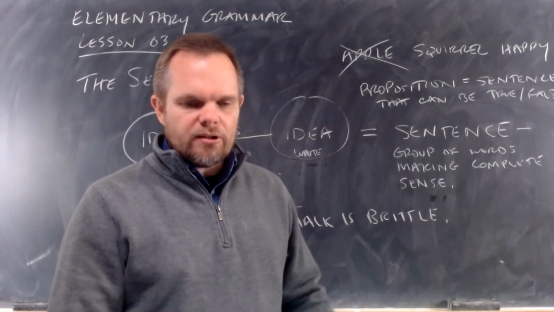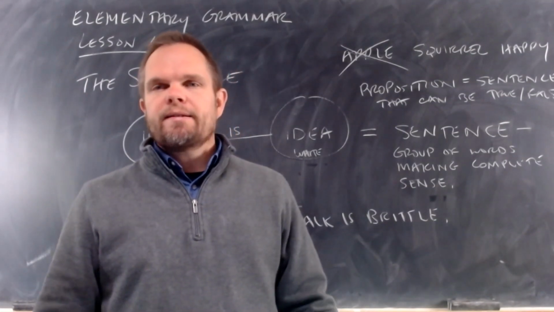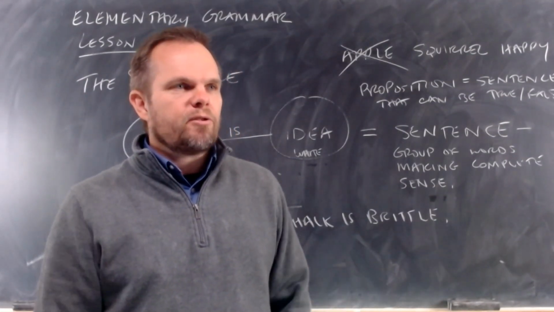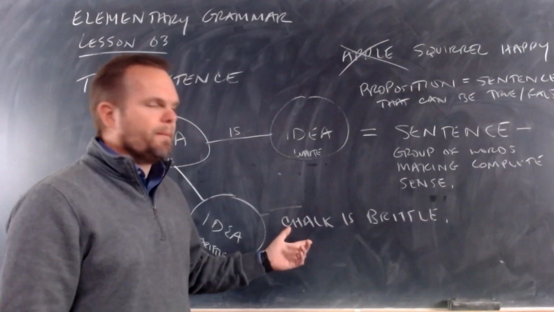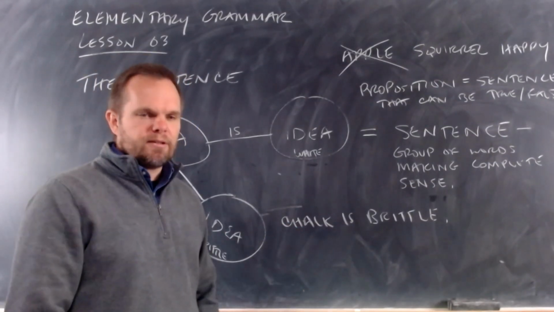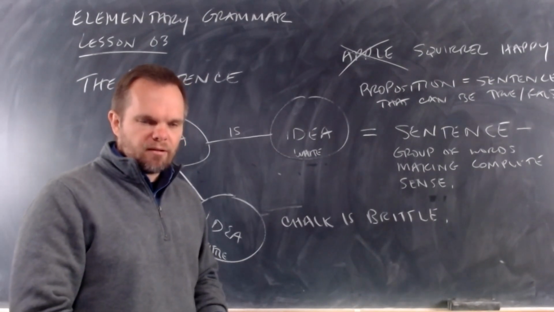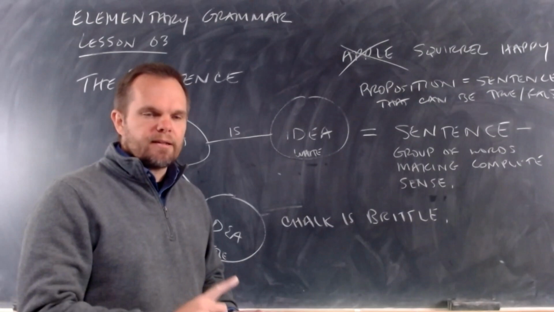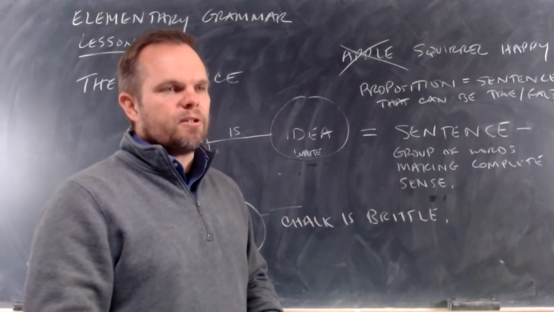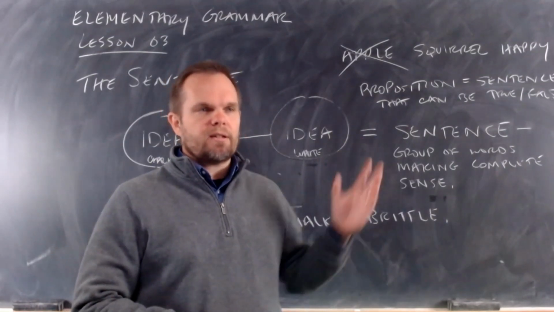So a sentence is a group of words that makes complete sense. A proposition is a sentence that can be true or false. And these example sentences in our lesson are propositions. They're sentences that can be true or false. Okay, so in lesson 3, we are learning the definition of a sentence and a proposition. And make sure you learn the proposition, the definition that I gave you here.